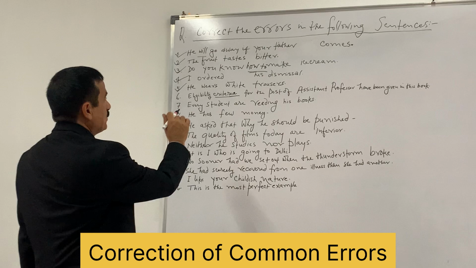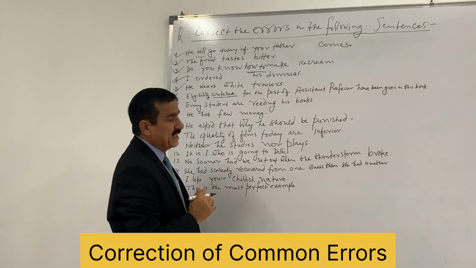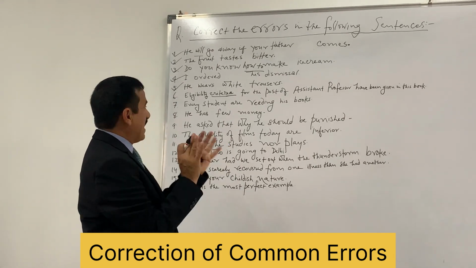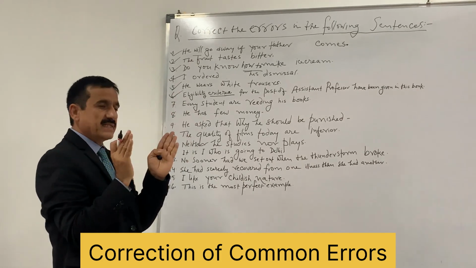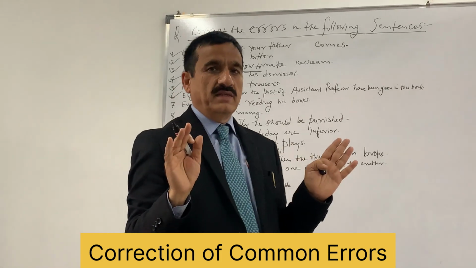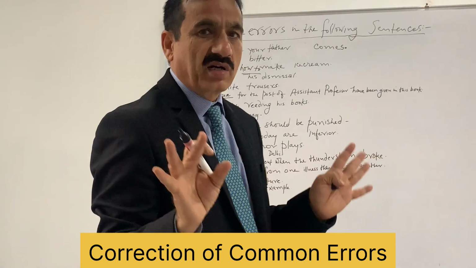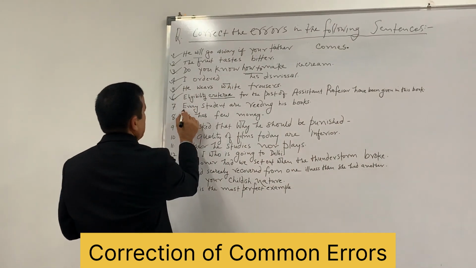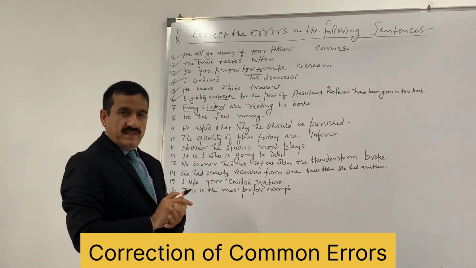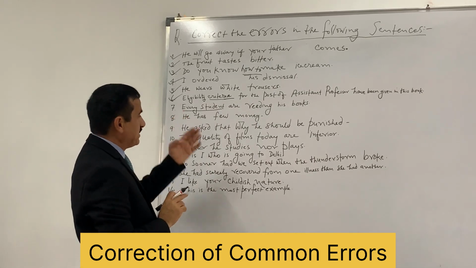Next, every student are reading his books. Here, in sentence number 7, there is violation of subject and verb agreement. That's also called concord, and that makes it wrong. Every student is what? Every student is singular number. Every itself is singular.